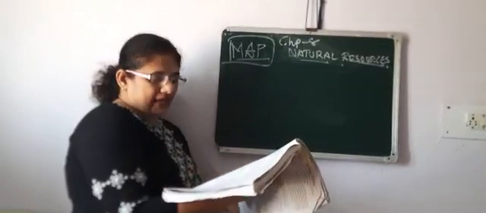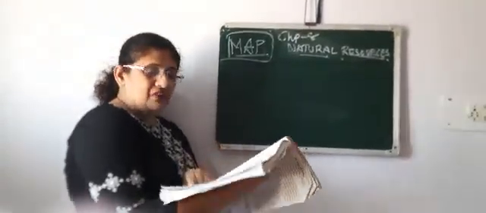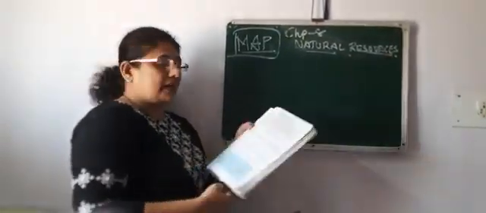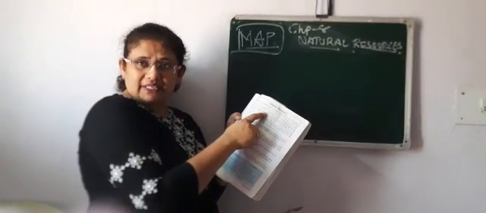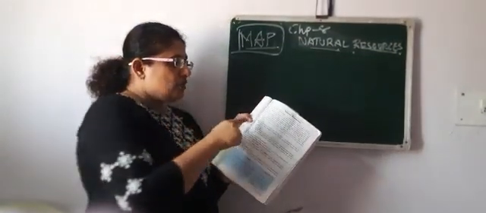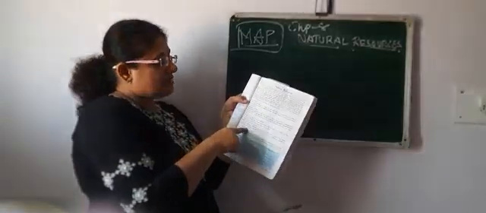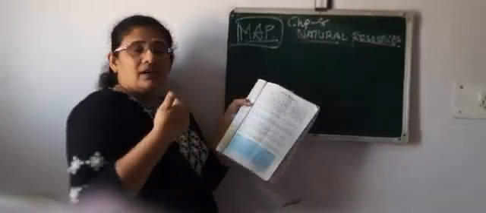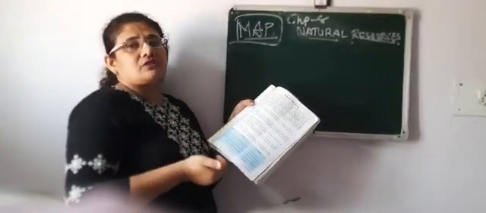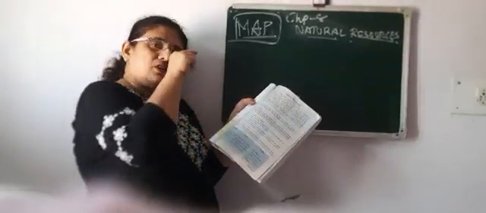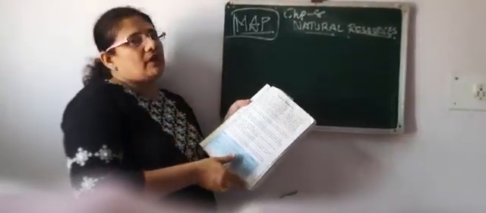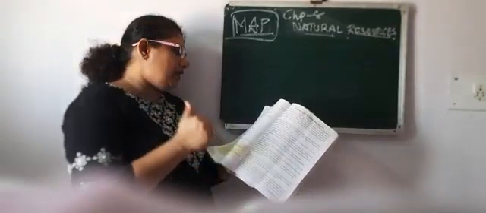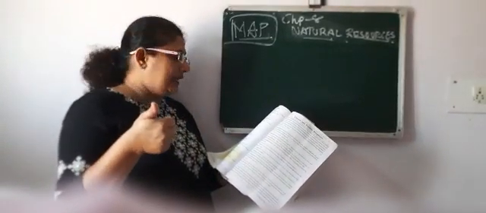So go to page number 59. In the first paragraph, the definition of resources has been given. That you have to write. Uses of resources, like resources as food, resources as raw material, and resources as energy resources. All that you have to write down in detail. So this is how the first question answer should be written.